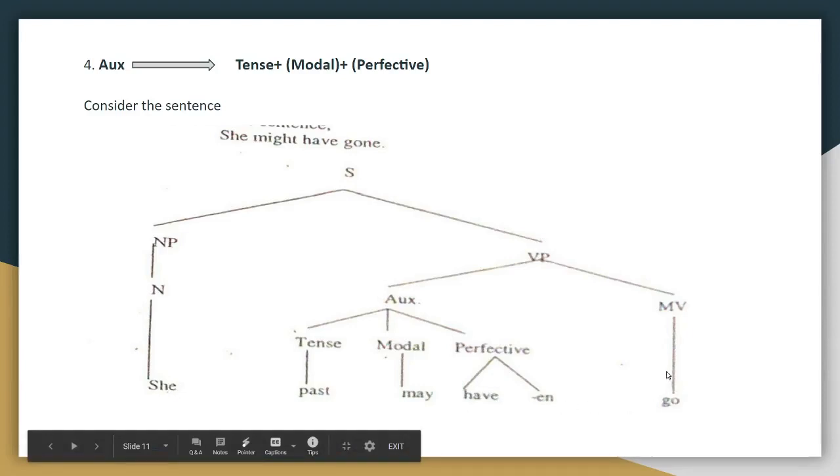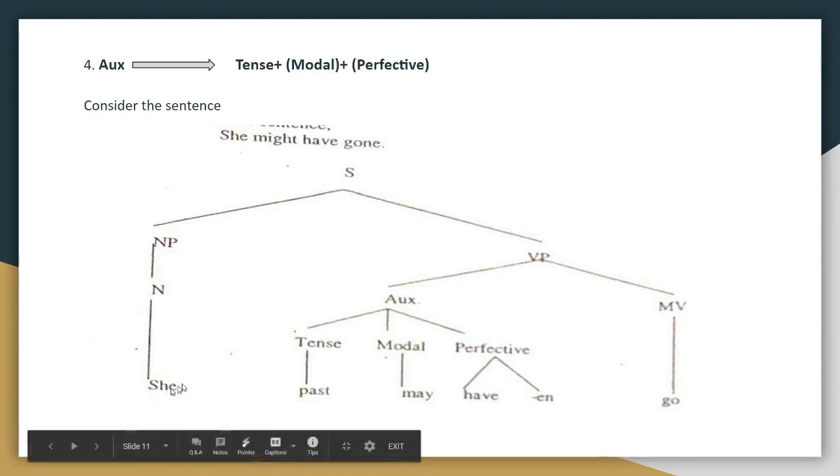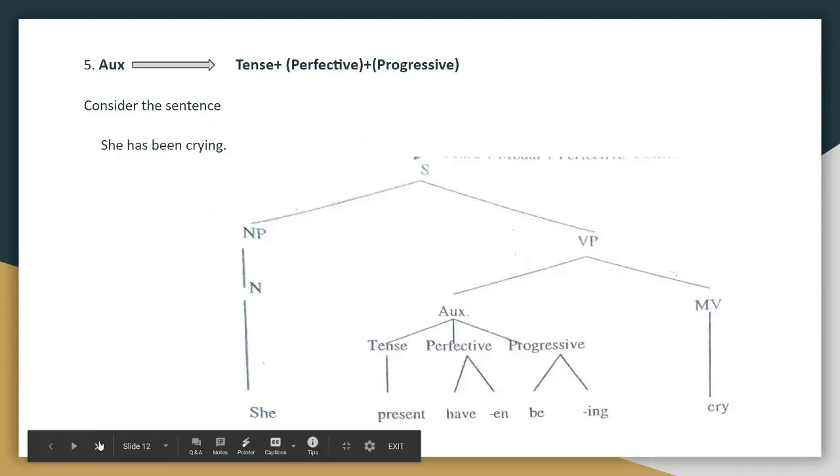Okay, so this is how you split a sentence according to the fourth combination. So just look at it: past plus may, which is might; have plus en plus go, which is have gone. Okay, now coming to the fifth combination,